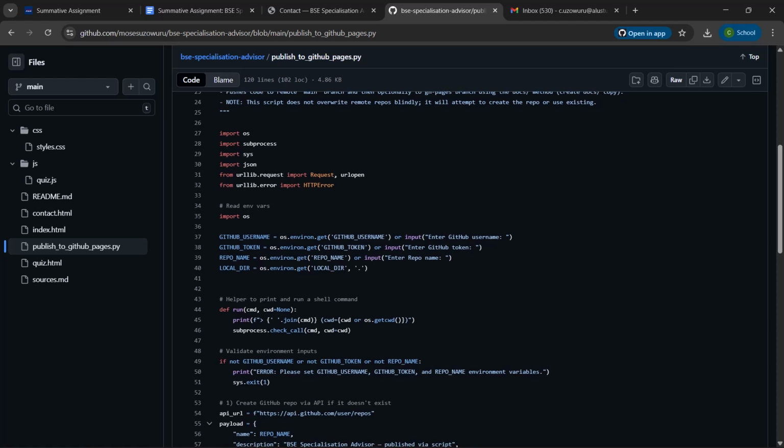We used import os, the subprocess module. The subprocess module in Python is used for running commands inside of Python. We have urllib, which is a module for handling HTTP requests.